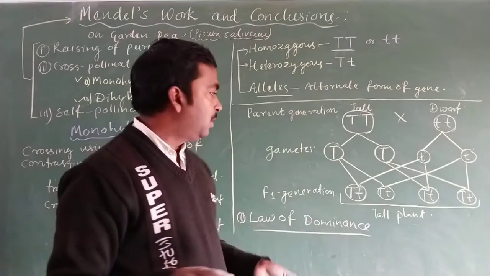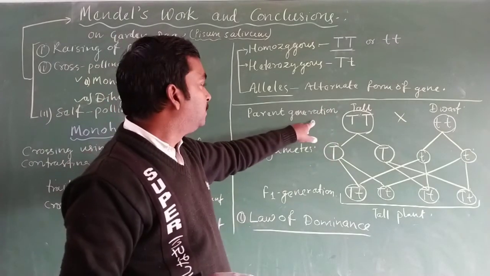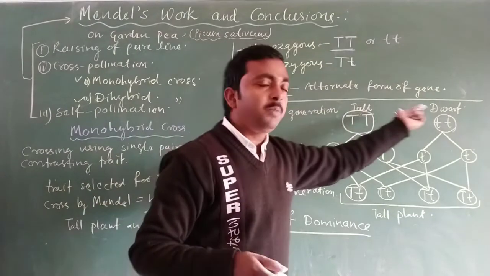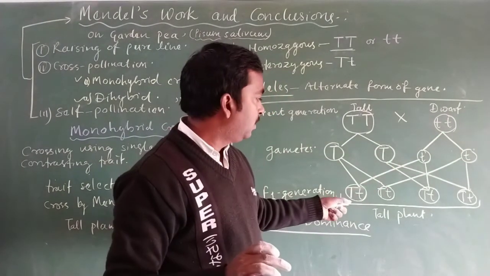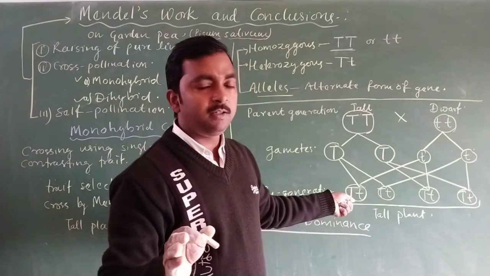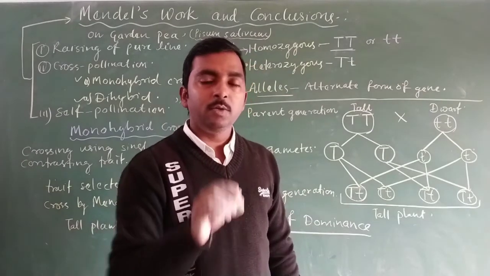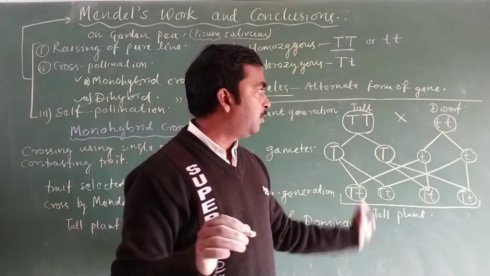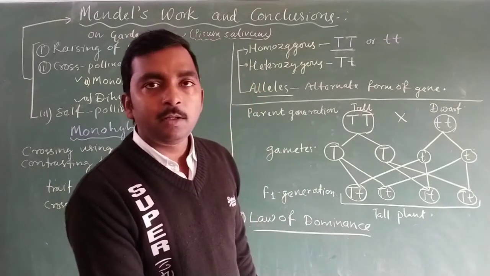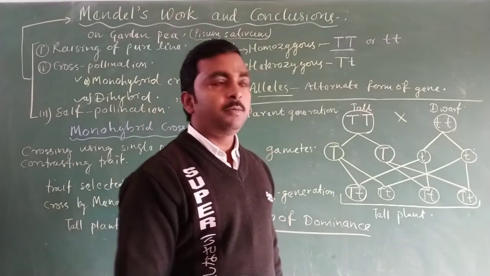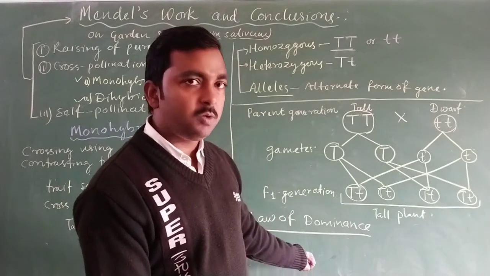The law of dominance was concluded from his first experiment by crossing pure tall and pure dwarf to get the F1 generation, the first filial generation. In the first filial generation, he observed that all the plants became tall. No plants appeared as dwarf. From his conclusion, they formulated a law known as the law of dominance.